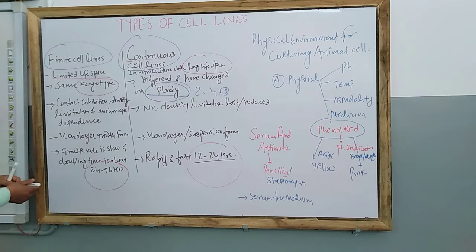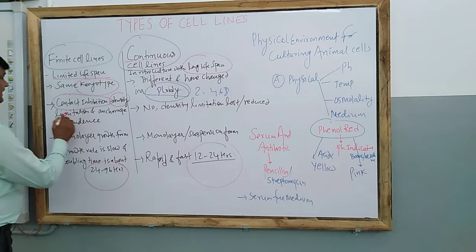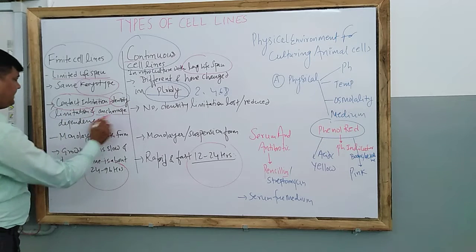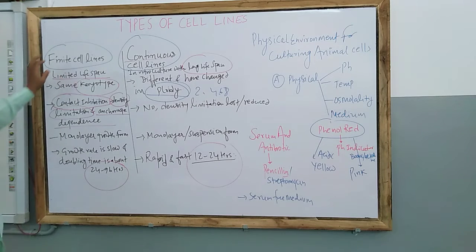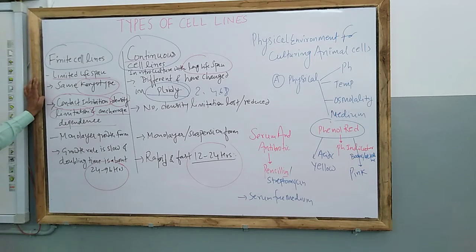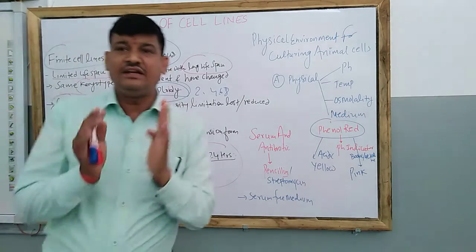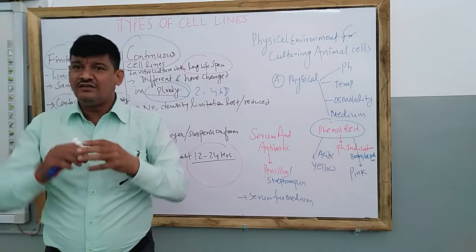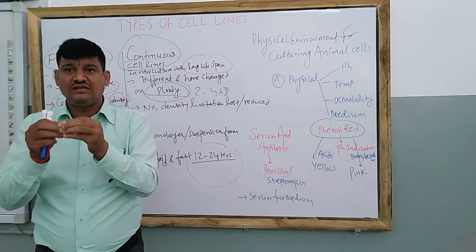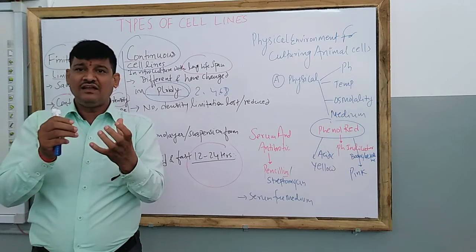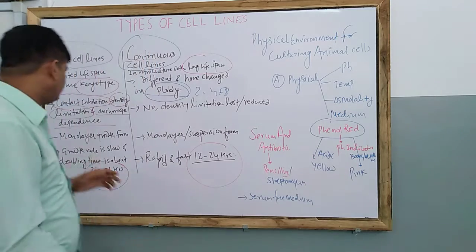Now the next thing you must know about is contact inhibition. Next, density limitation and anchorage dependence. There are three terms here. Finite cell lines show contact inhibition. What is the meaning of contact inhibition? When we culture cells in a test tube or in culture vessels, cells start to grow. But when the cells come close to each other, one cell has the ability to stop the other cell. That is called contact inhibition.